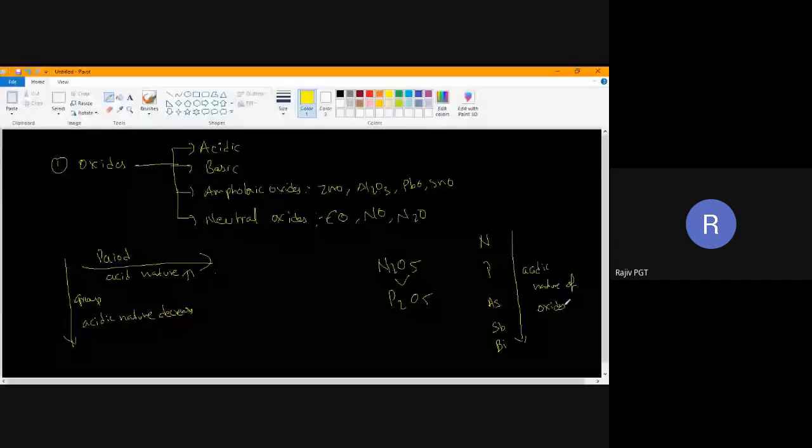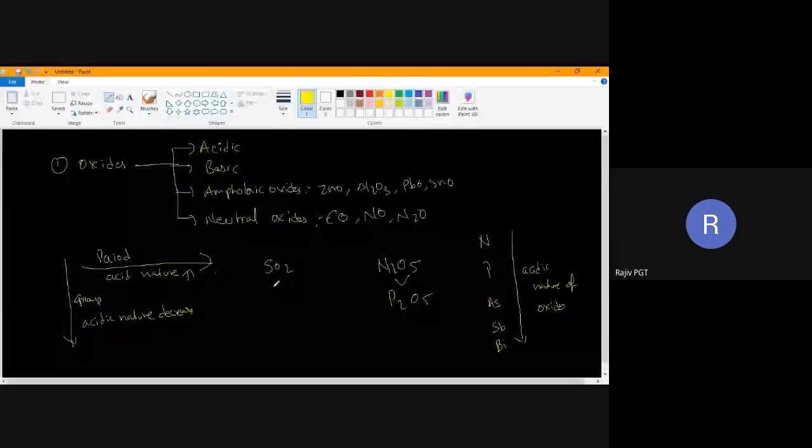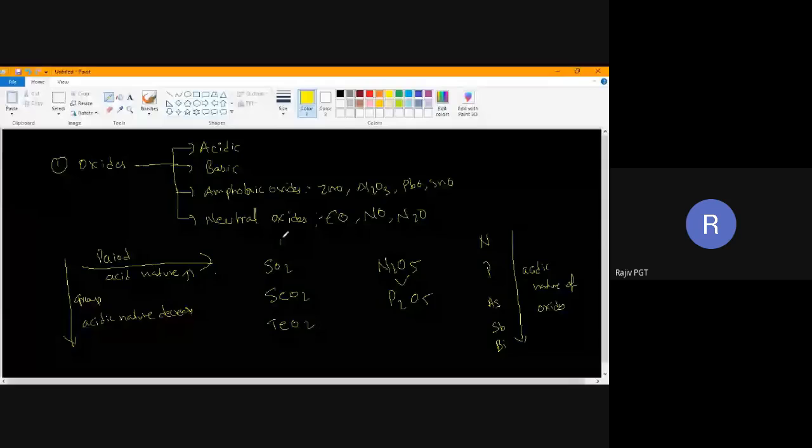I'll write one more example: SO2, SeO2, TeO2. Which will be more acidic here? Answer fast. If you answer, I can proceed. SO2, sir. Why? Because these all belong to group 16: sulfur, selenium, tellurium, polonium. SO2 will be more acidic.